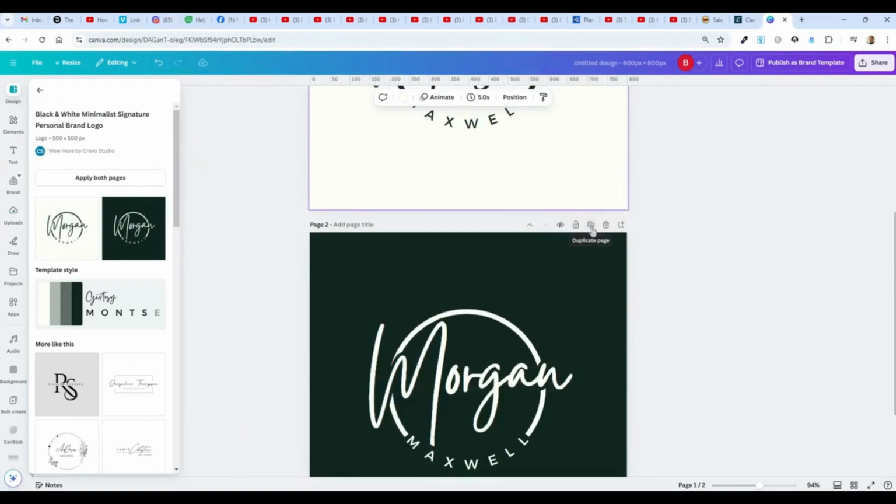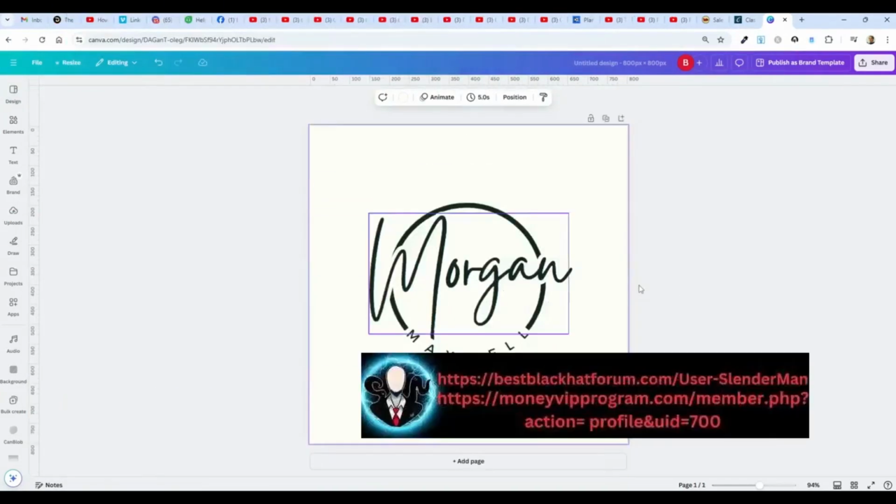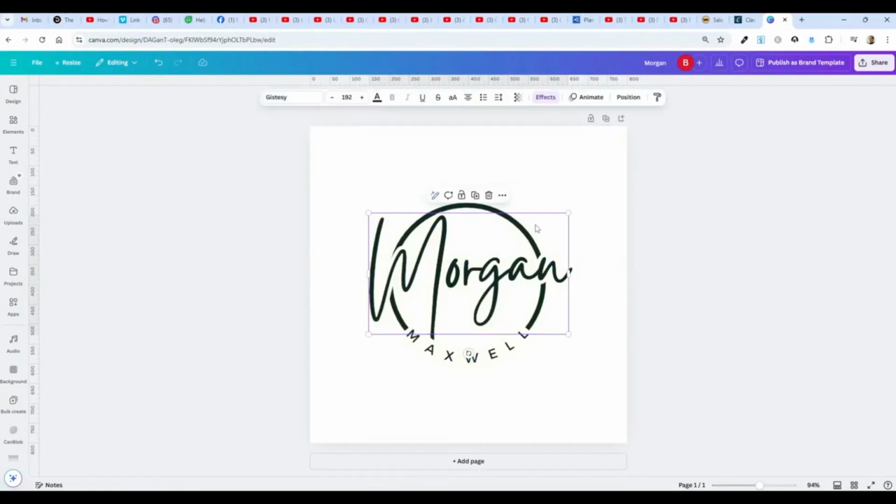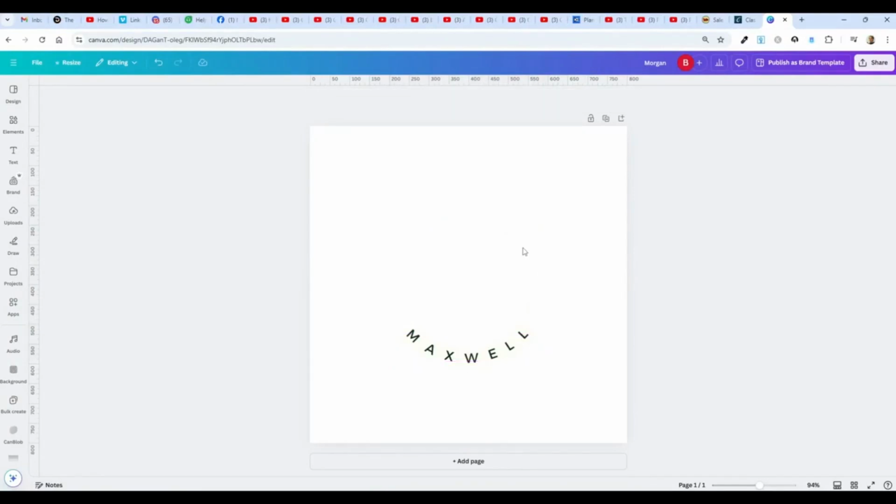So I'm going to actually trash that page and get rid of this design as well. All right, where's my delete? Delete. There we go. All right, don't need that either. I'm actually going to do an effect like that, I think, with curved text, but I'll show you how that's done. And this, okay, so I just have, back to the white square.